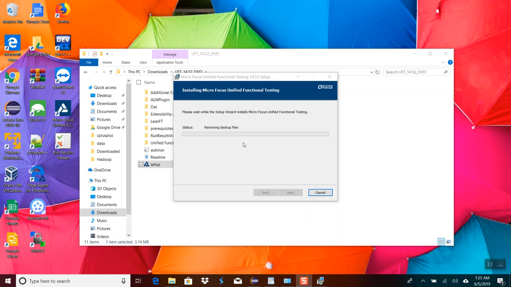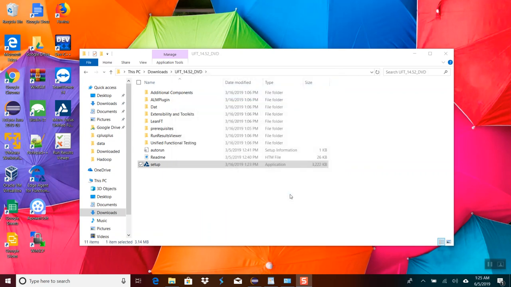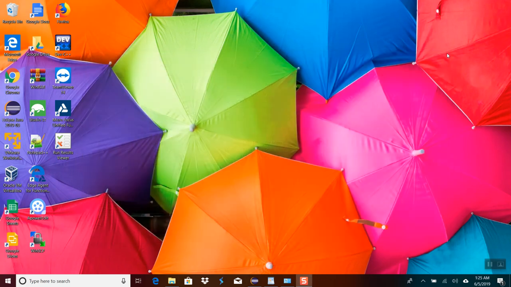All right. You don't have to read any log file. Click the Finish button, and then close this window.